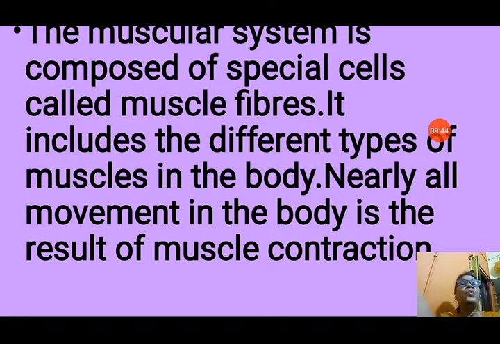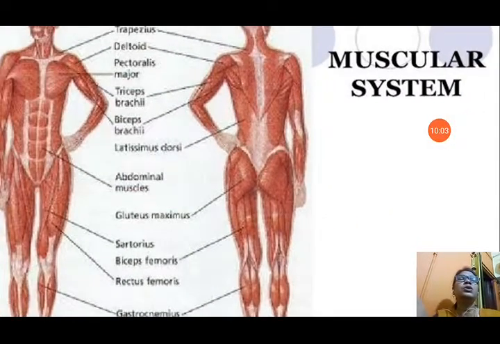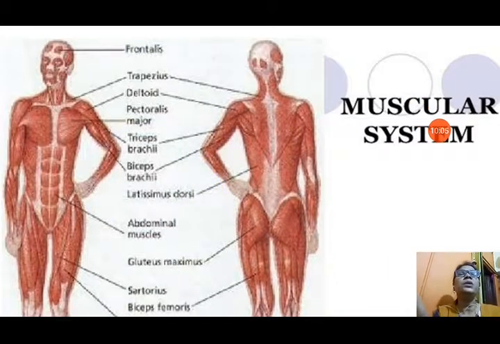Nearly all movement in the body is the result of muscle contraction. Without the relaxation and contraction of the muscles, movement is not possible in our body. So this muscular system combined with the skeletal system helps in the movement of our body. Now you can see, students, different types of muscles in our body. These all muscles together perform the movement in our body.